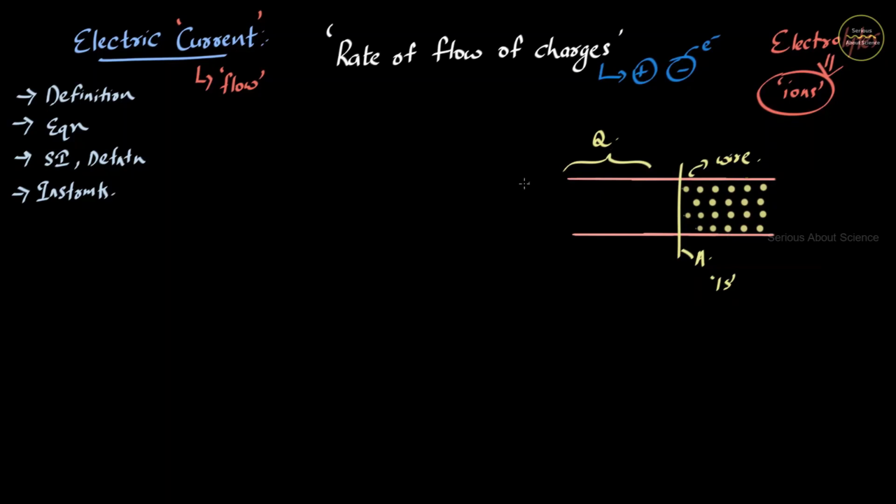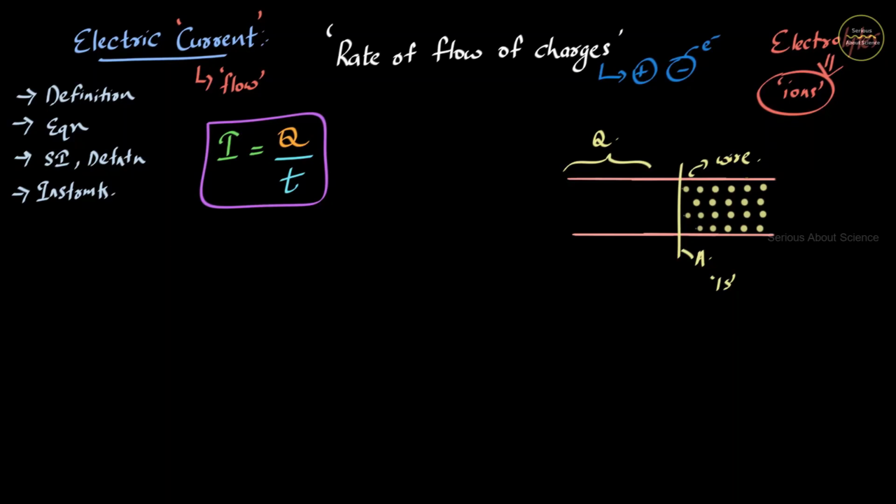So electric current is nothing but a term used to denote this case. That is, I is equal to Q divided by T. Here capital letter I is the symbol for electric current. Q means the amount of charge that flowed through that particular area. And T is the time taken for that flow to occur.